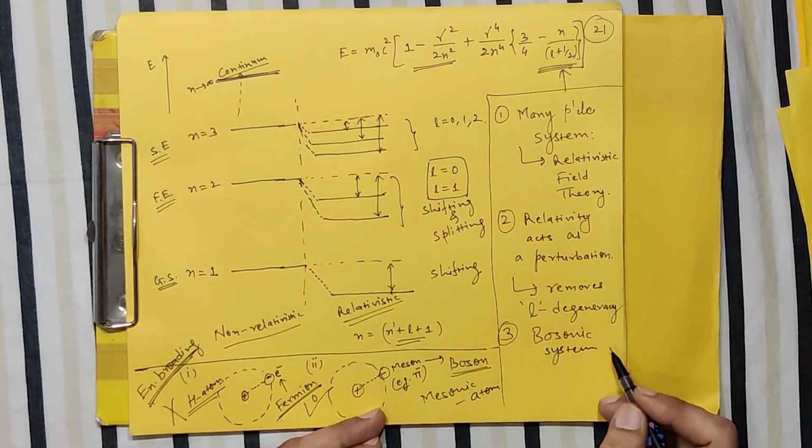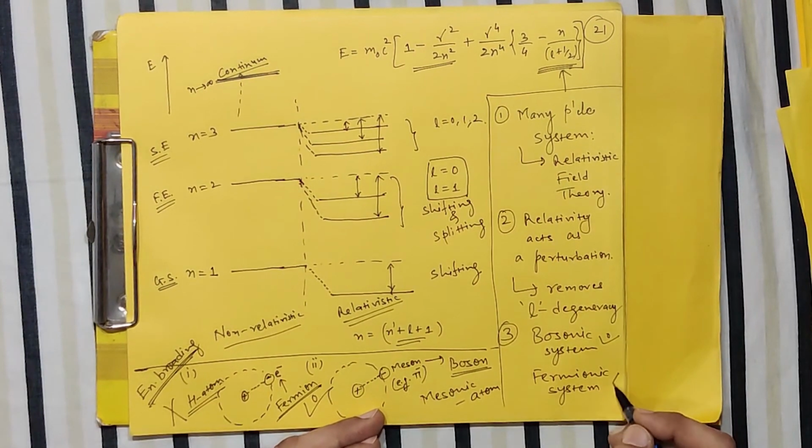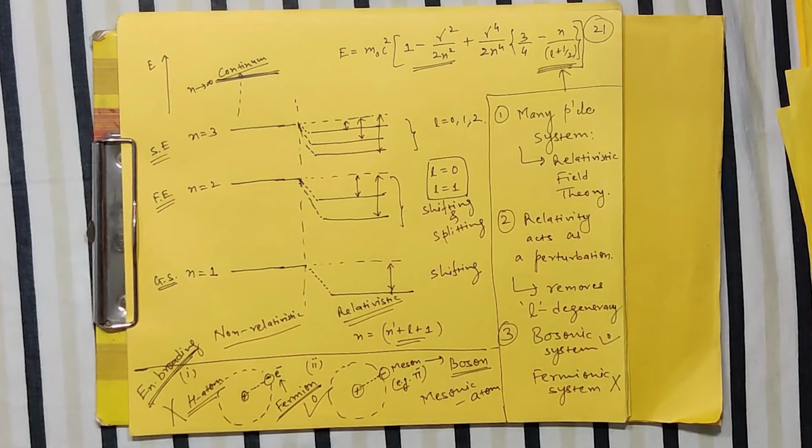Indirectly, it is saying that a fermionic system cannot be dealt with accurately using this. So this is one of the failures of the KG equation: whenever you are dealing with positive and negative charges made up of fermions, such an equation will not be valid. And we know, at least from some basic understanding, that the difference between fermion and boson is regarding their spin value.